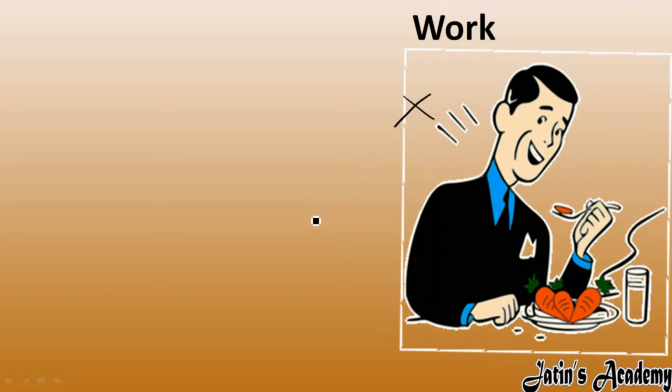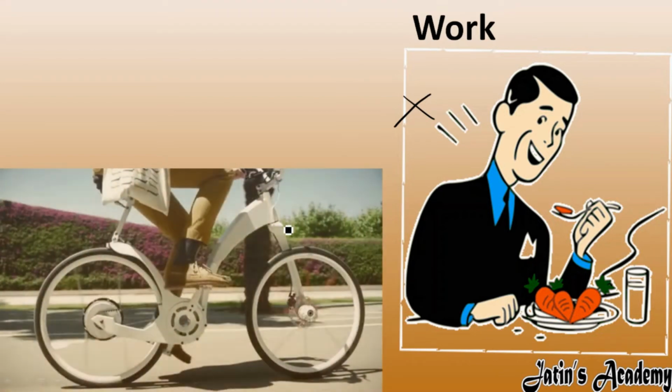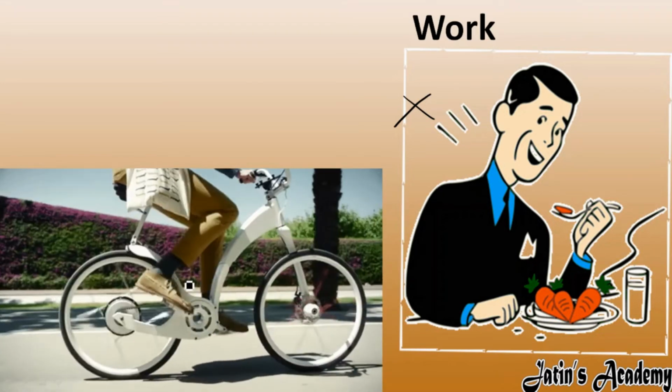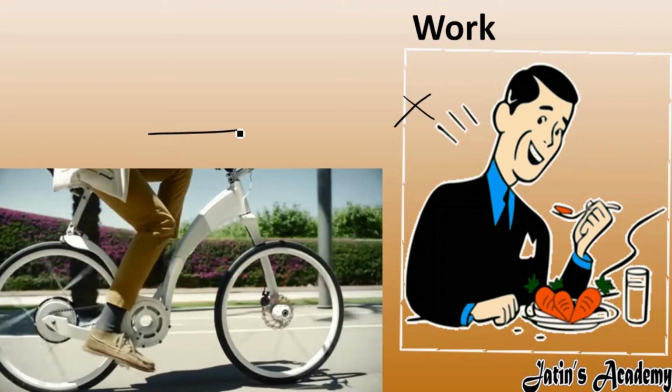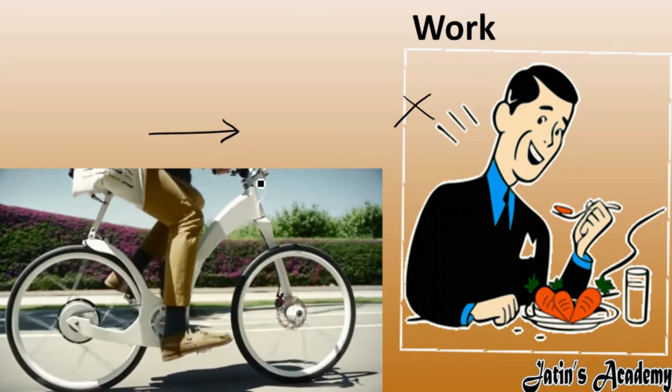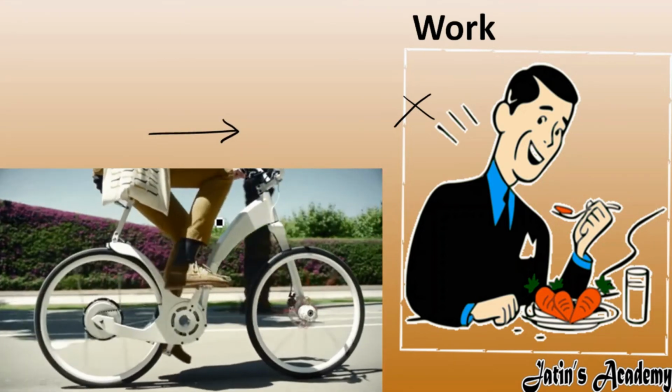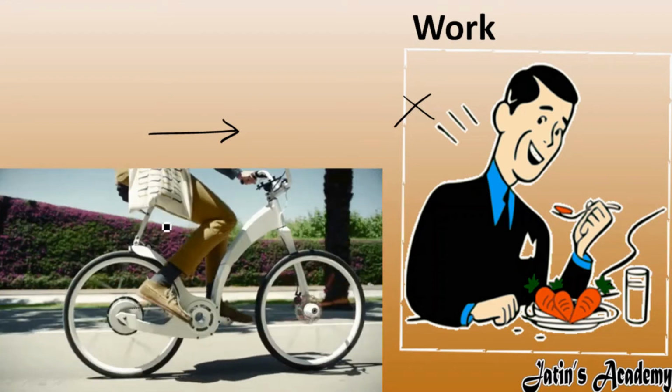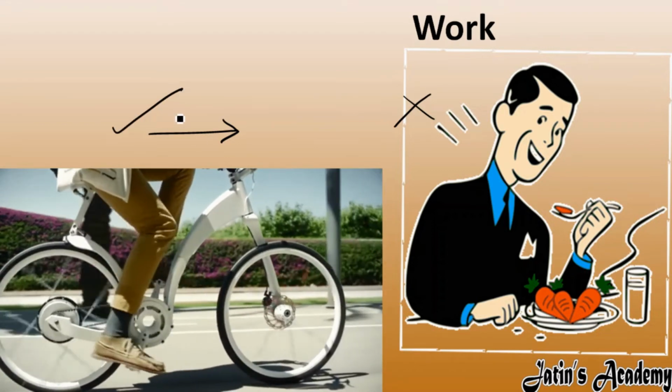Next example we have, bicycling. When we apply force on the bicycle and the bicycle moves in the forward direction, in this case force is applied and displacement also occurs. So this is an example of work done, so work is done here.